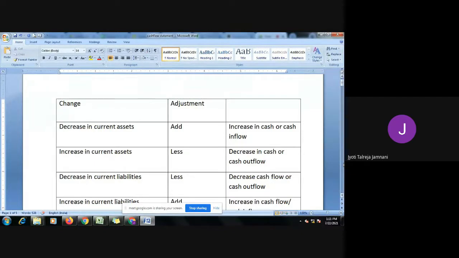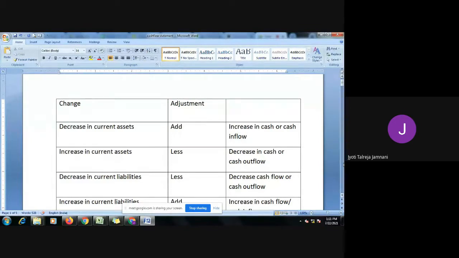How can we have cash inflow? If we take more loan, cash will come in. If we issue more shares in the market, shareholders will give us cash and they will buy shares. So cash will come in. How will cash outflow happen? If you repay the loan taken, then cash will go out. Liability will reduce, but cash will go out. So there is cash outflow.